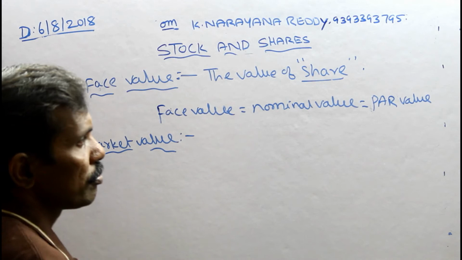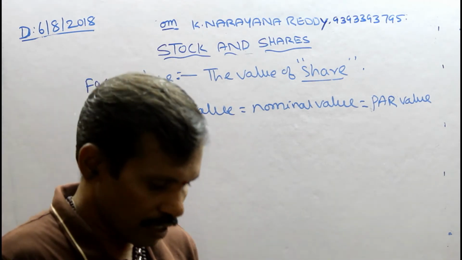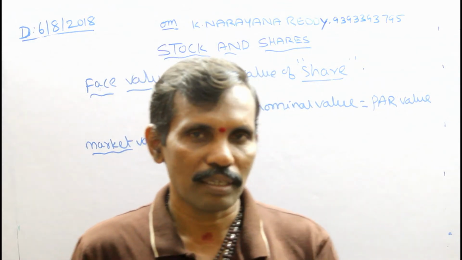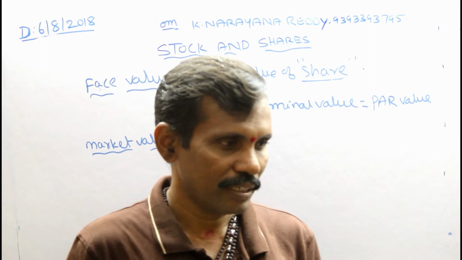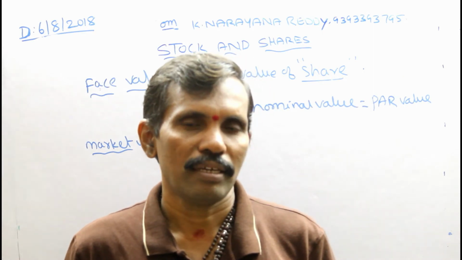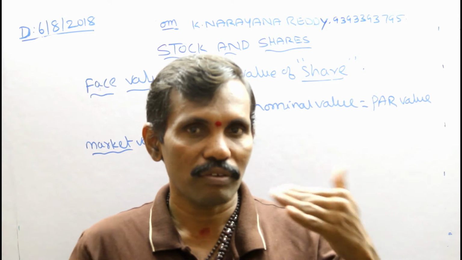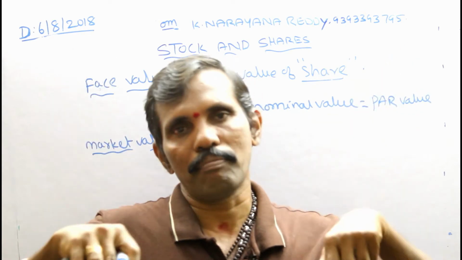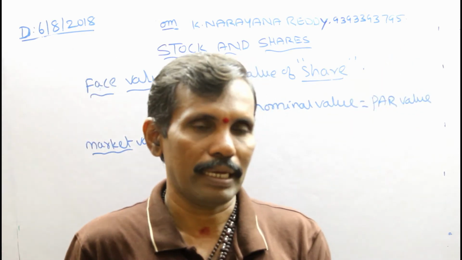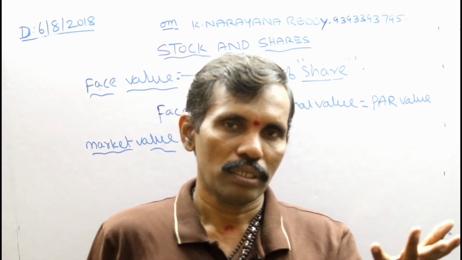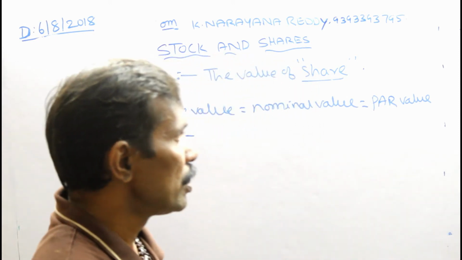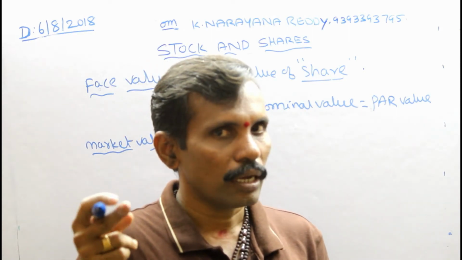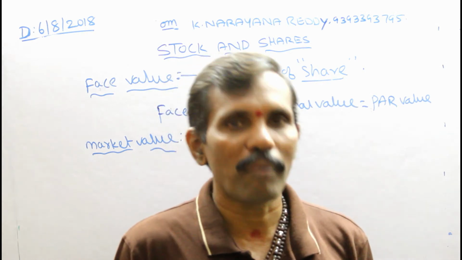What is market value? Suppose A has a company. He got some problems, so he sold his company to shareholders or bought another company. So what are they, bought or sold? That is market value. Stocks of different companies bought or sold is called market value.